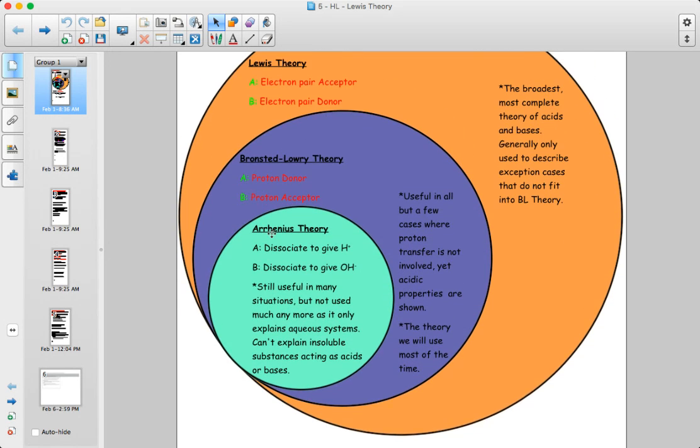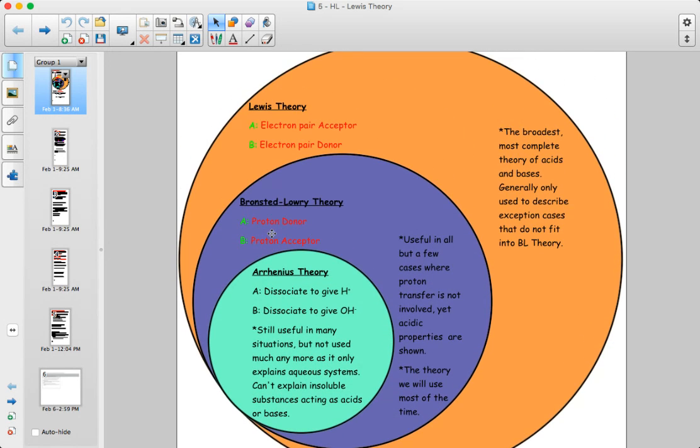But if you think about it, in most other topics in chemistry, we focus on the electrons and how the electrons are being transferred or how they're being shared. That's really how we explain most aspects of chemistry thus far. And so actually, the Lewis theory, in many ways, makes the most sense because it's the most in line with what we've done before. It's also going to allow us to explain the acid-base behavior of some other substances that don't have protons and therefore don't fit into the Bronsted-Lowry theory that we've used up to this point.